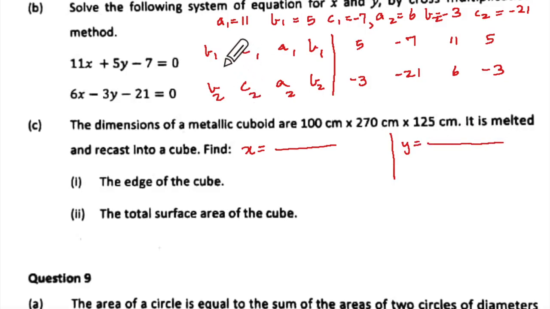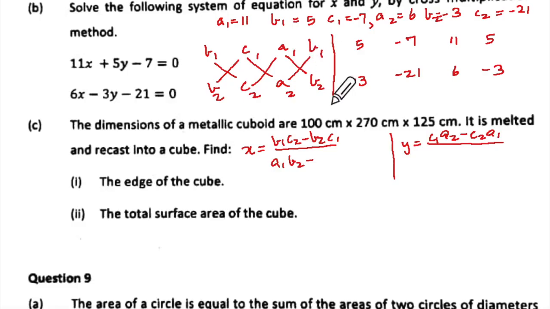So remember, your x will be b1 c2 minus b2 c1. Okay, and for y we have to take c1 a2 minus c2 a1, and the denominator will be a1 b2 minus a2 b1. Go slow if you are getting confused. This will be the same here also, a1 b2 minus a2 b1, correct?